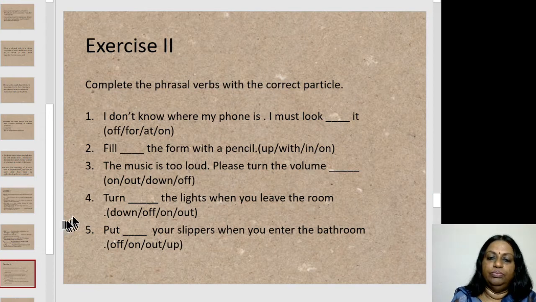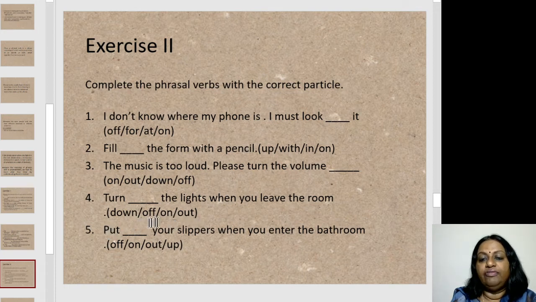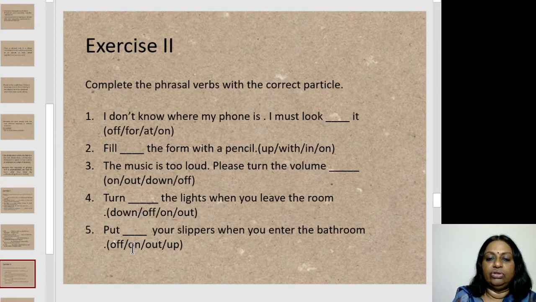Lessen the volume. Turn dash the lights when you leave the room. You have down, off, on, out. So what would you use? Turn off the lights when you leave the room. That is, shut the lights off. Put the lights off. Okay, so that is what it means. Now, you have been given the verb. The main verb is given to you, and you are picking up a particle. It is a preposition or sometimes an adverb. And what you're doing is making phrasal verbs.